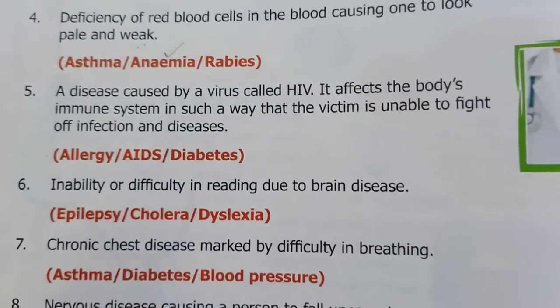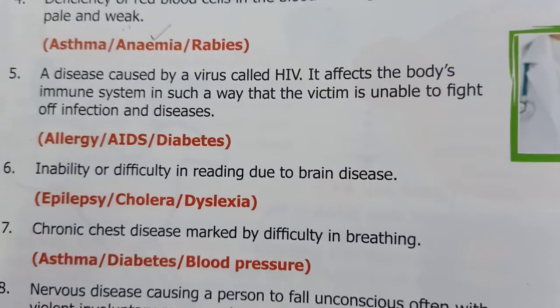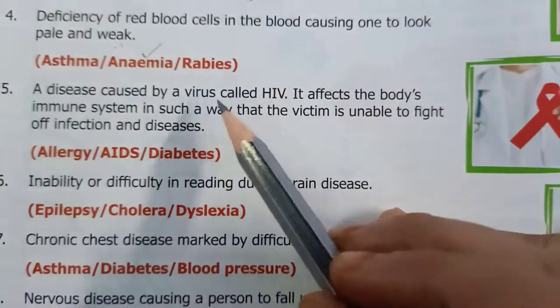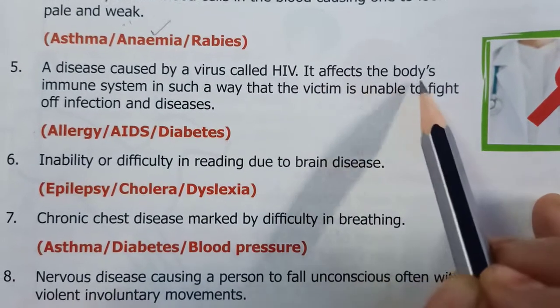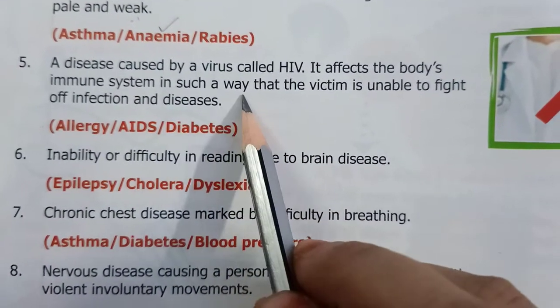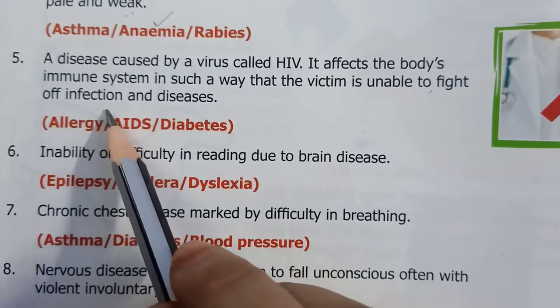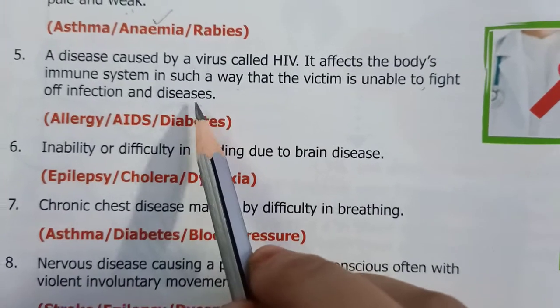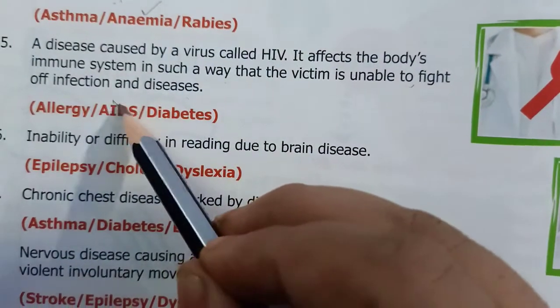Now another one is a disease caused by a virus called HIV. It affects the body's immune system in such a way that the victim is unable to fight off infection and diseases. So this disease is known as AIDS.